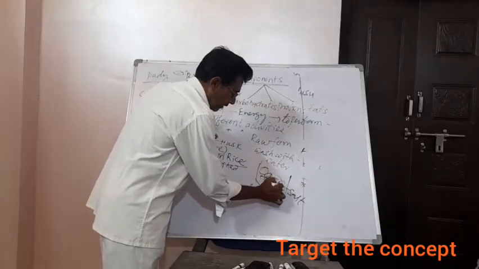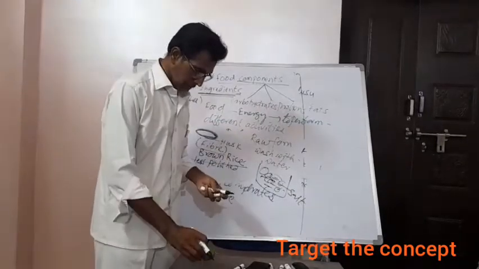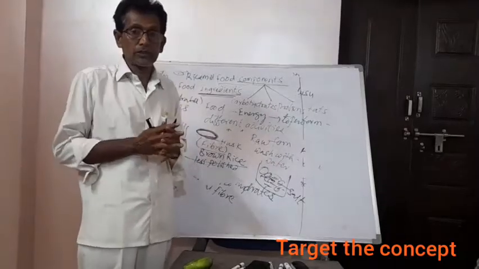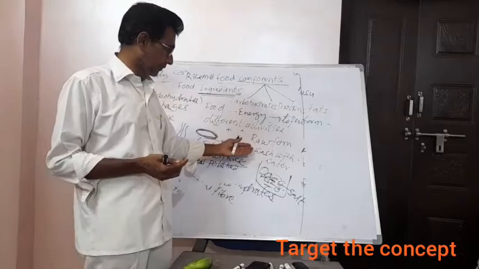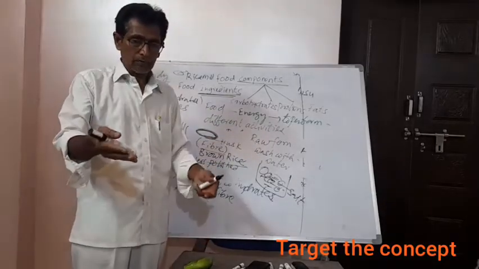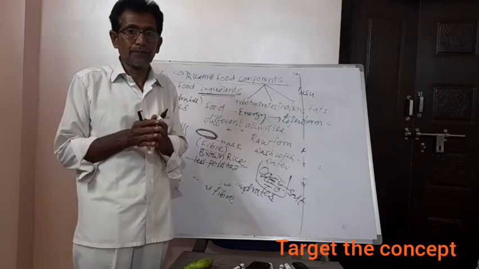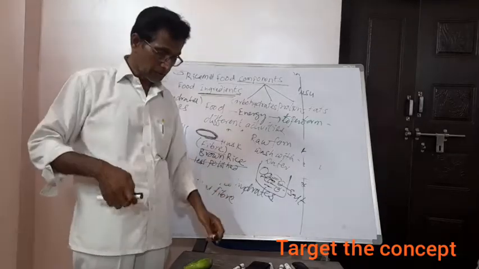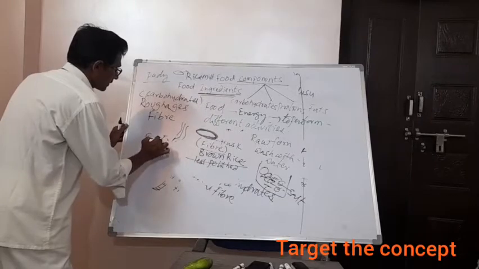So why do we have to add salt? Because nowadays you are aware that, particularly village students, when you grow certain crops and food items, they are attacked by pests and insects. To kill insects, they use insecticides.